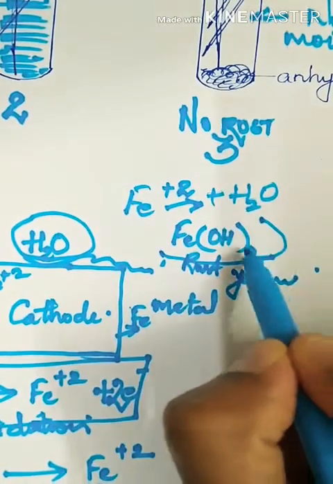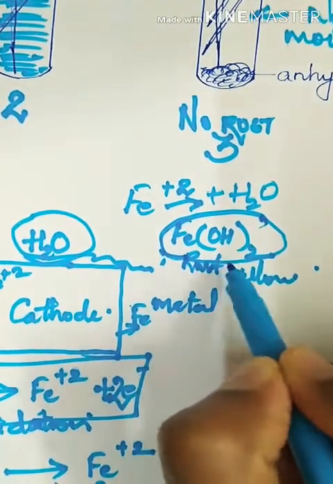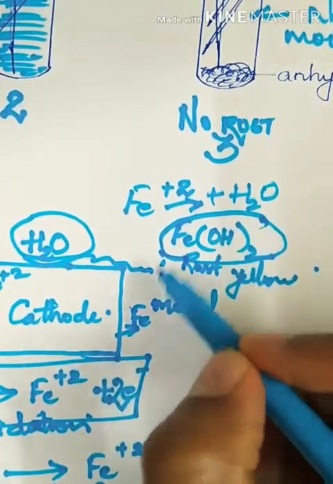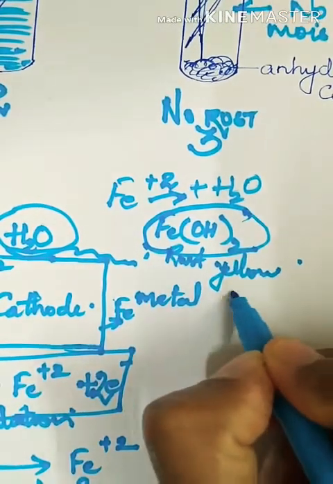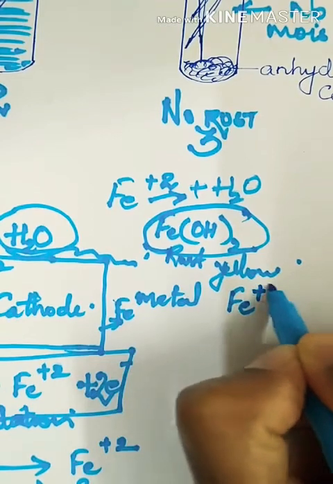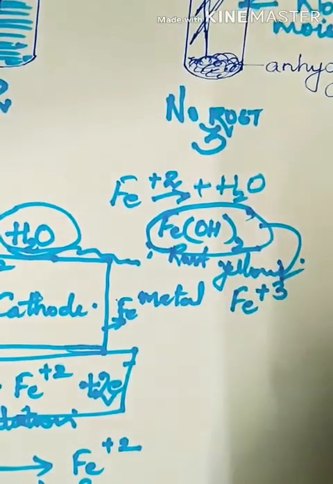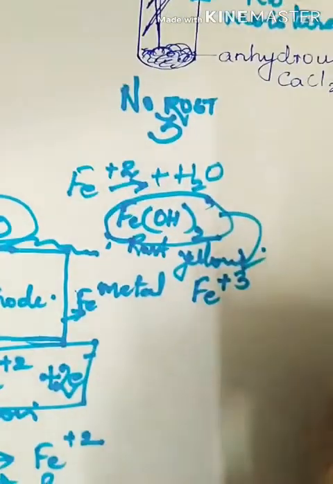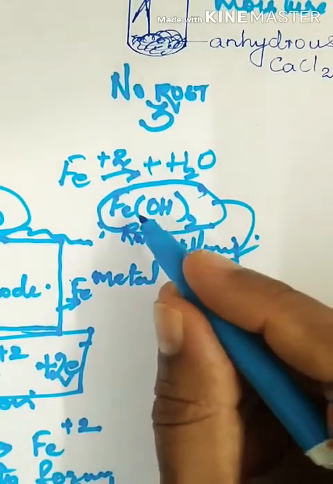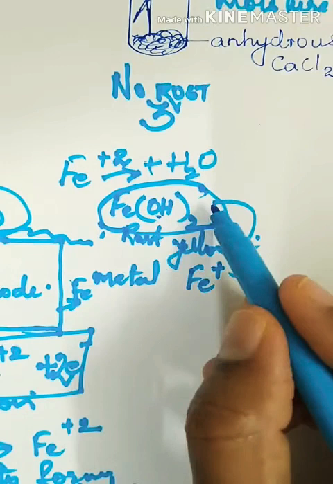After this yellow rust is formed, it further reacts with water molecules and gets oxidized to Fe3+ ions. So, at the end, you will see iron in the form of Fe2O3.